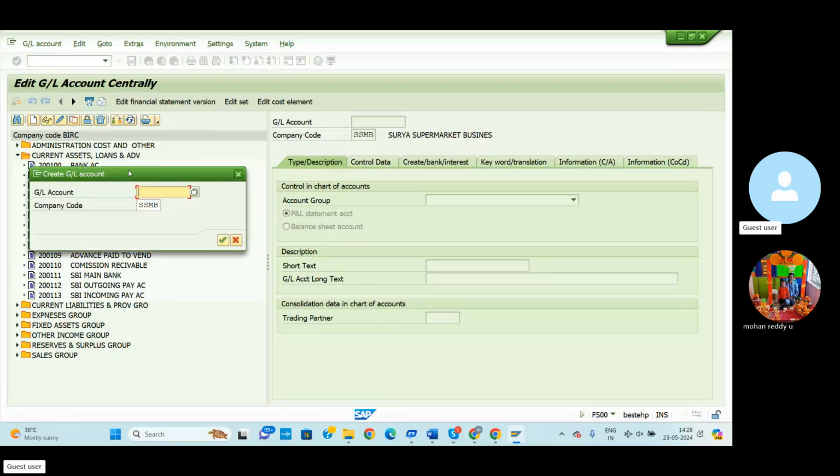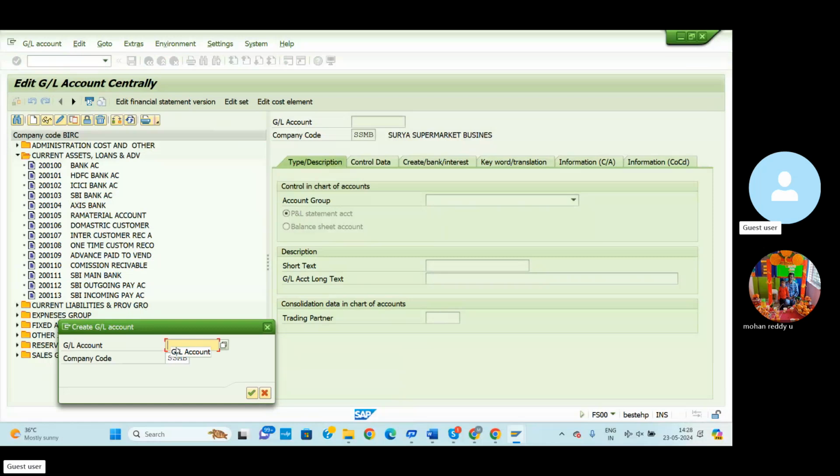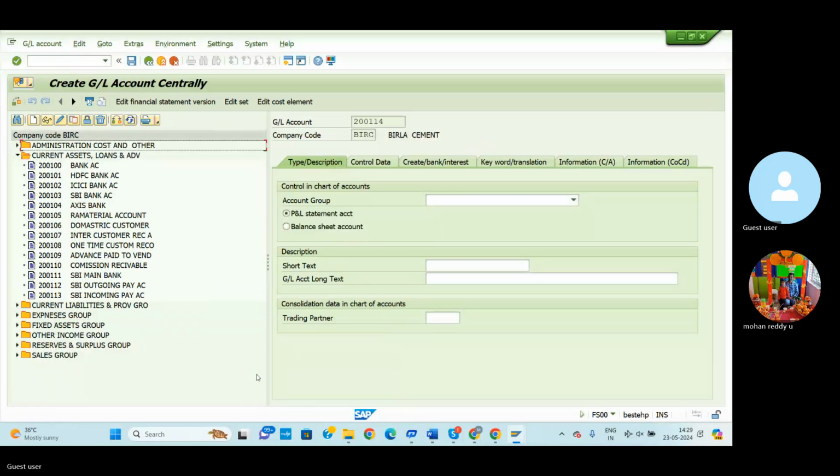Go to the create option, enter here 200114. This is the GL number. Here also we need to change the company code. BARC is our company code, select here and click here. Before that, we can check whether the company code we are choosing is updated or not. Our company code is BARC, it is automatically selected. Then we'll go for the created GL account.